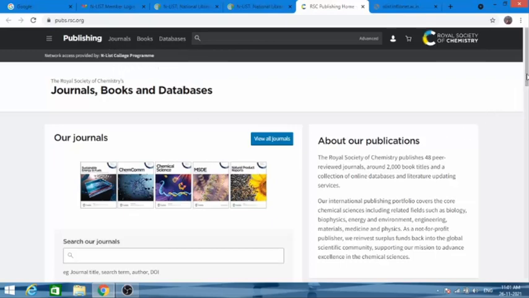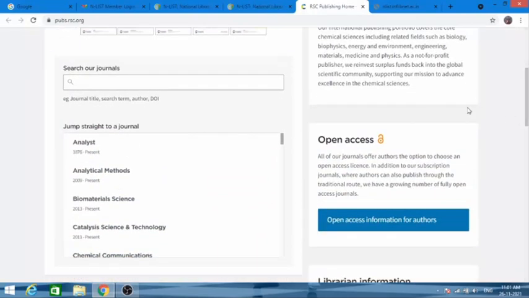Now you can directly search whatever you need on this site. I'll search organic reactions and I'll put search.